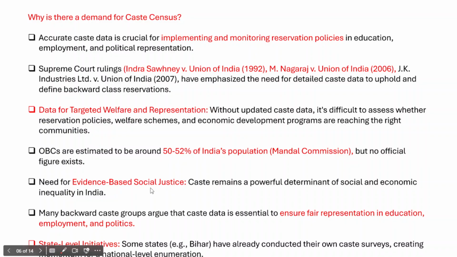When you have adequate data about a particular community, you can understand whether that community is backward or progressive, and accordingly you would allocate more financial resources for the benefit of those sections, and you would give a greater amount of reservation in employment and education to people from those communities. So ultimately, it will result in the social justice of those communities as well.